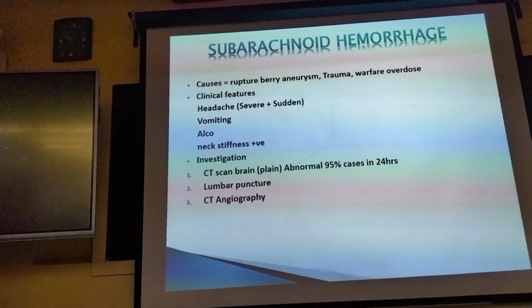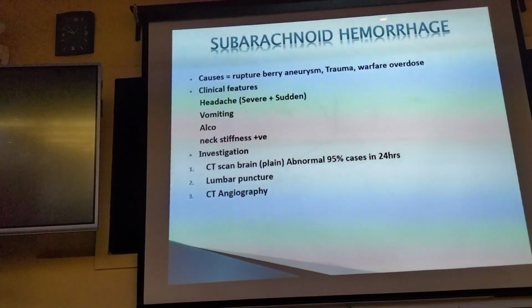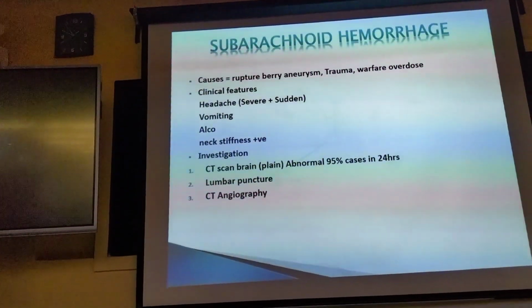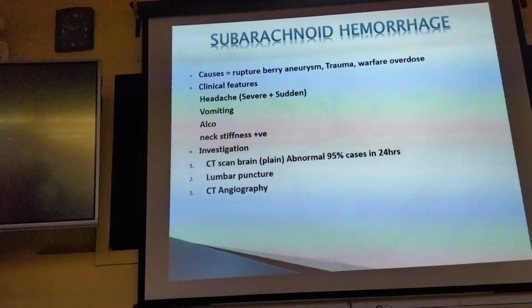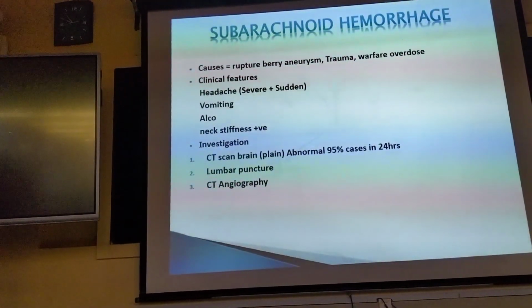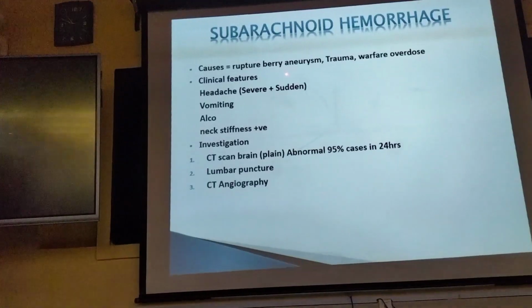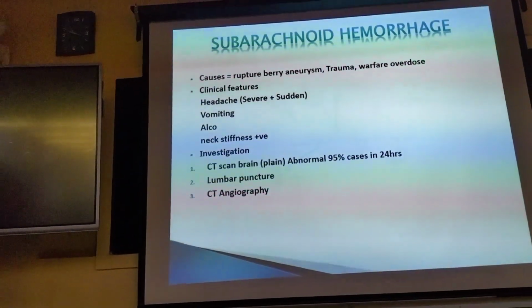Okay, some topics we have covered. The first condition is subarachnoid hemorrhage, which is one of the common reasons for unconsciousness. What is the cause of subarachnoid hemorrhage? Berry aneurysm rupture, trauma, warfarin and overdose.